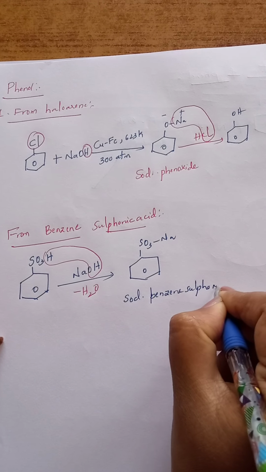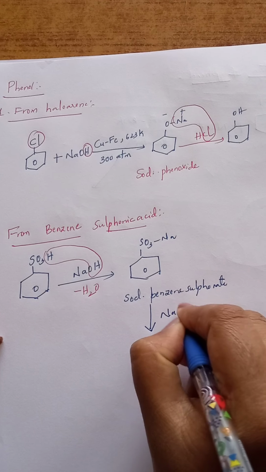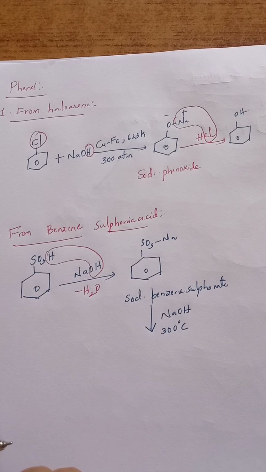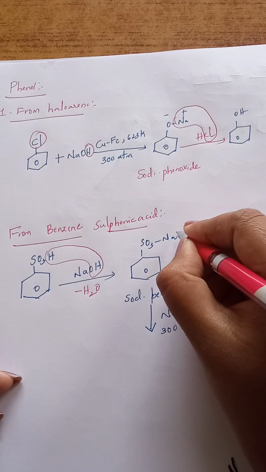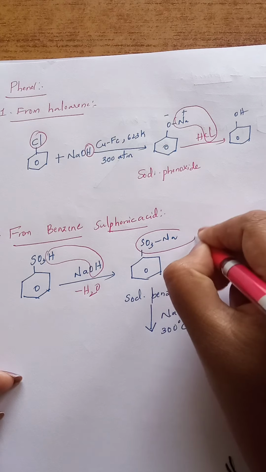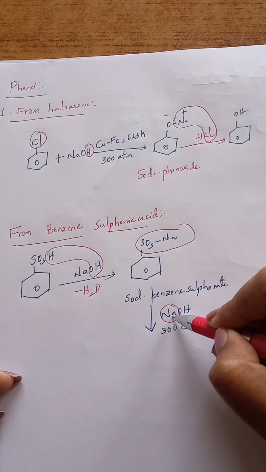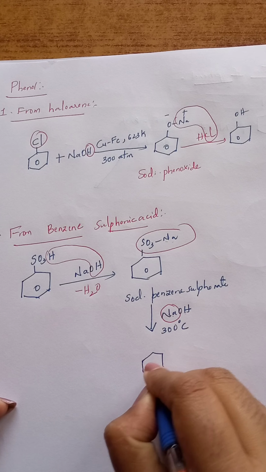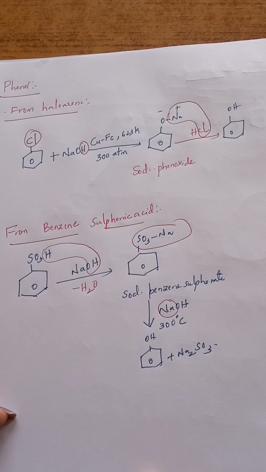Now this sodium benzene sulfonate again on reaction with sodium hydroxide at 300 degrees Celsius temperature. So Na2SO3 gets eliminated. Already one sodium is existing here, one more sodium here. Na2SO3 eliminates this. OH is added to the benzene ring and we will get here phenol plus Na2SO3. This is the second method.